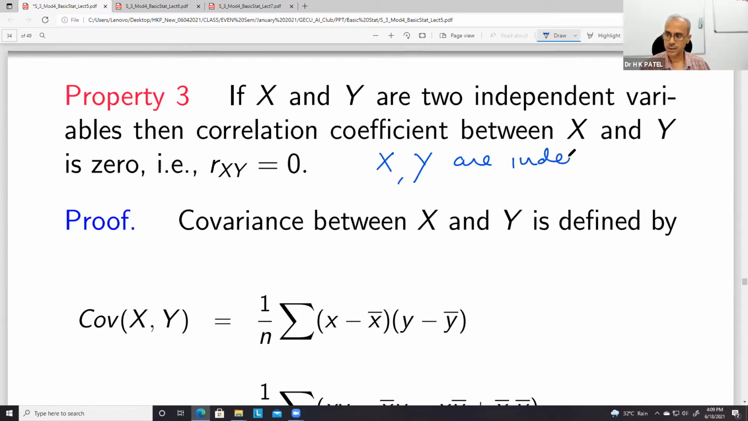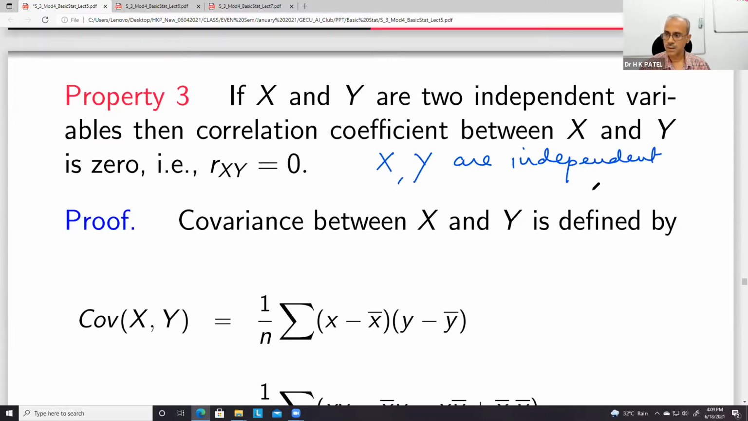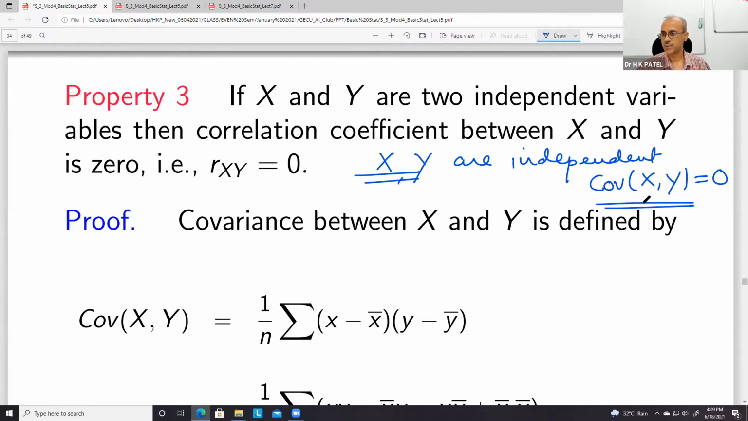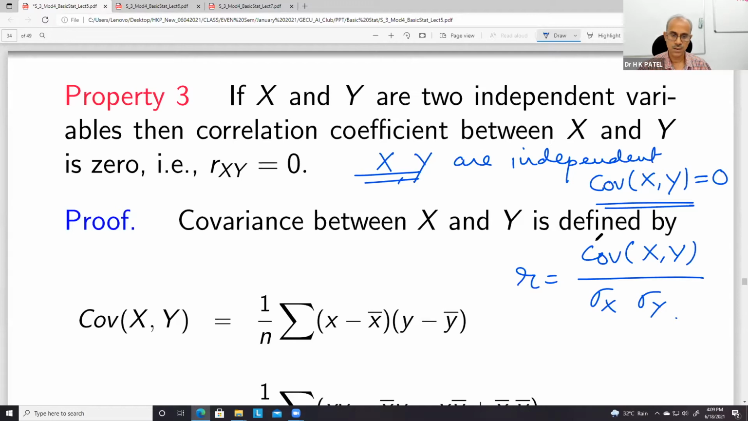So this we have seen when we studied covariance: if x and y are independent, then covariance xy is equal to 0. And if covariance is 0, naturally R will be 0, because R is covariance xy upon sigma x, sigma y. So if this numerator is 0, R will be 0.